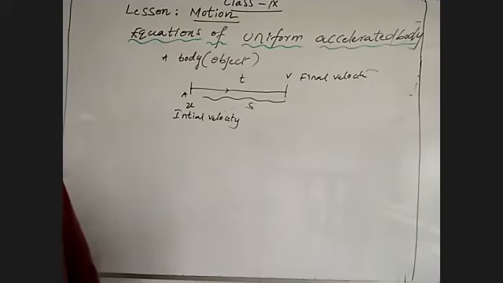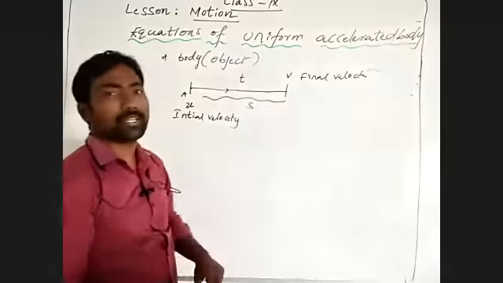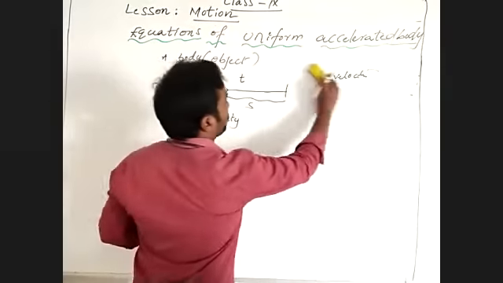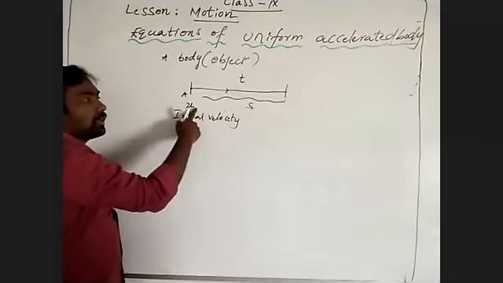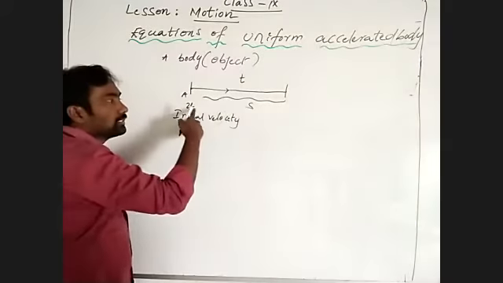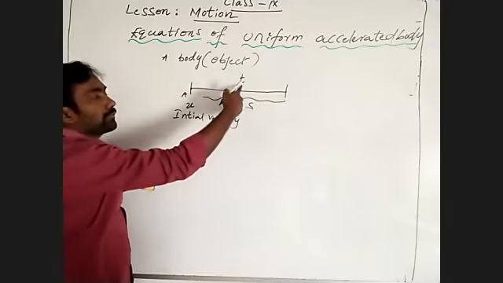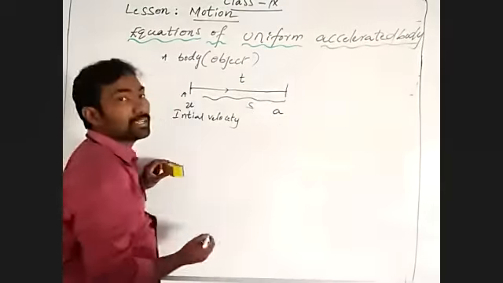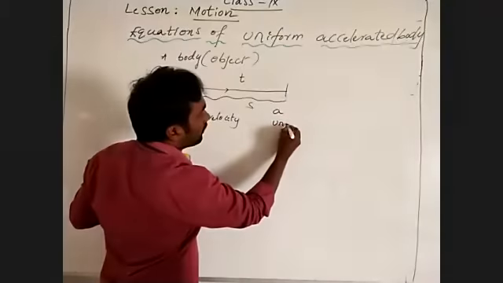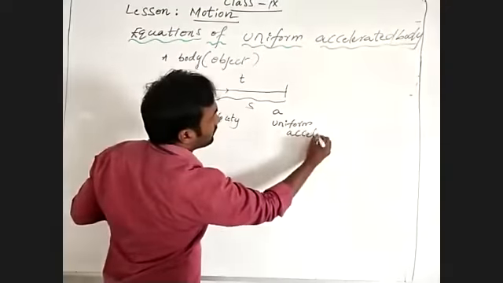So a body moves with initial velocity u, and after a given interval of time t, it covers distance s with uniform acceleration.